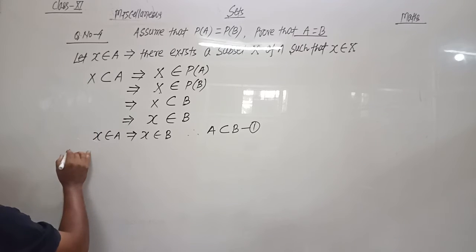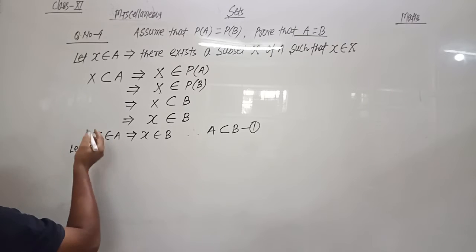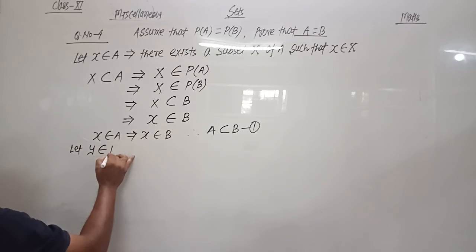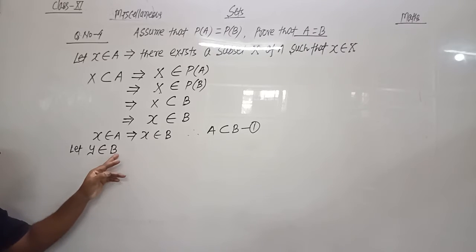Now we take another element, let y belong to set B. Small y is the element and B is the set.